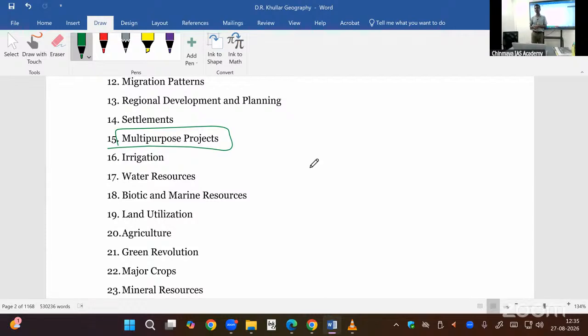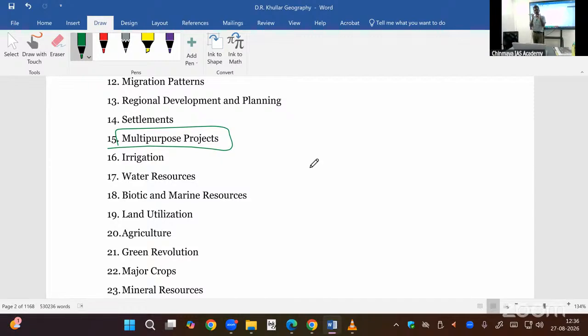Anyway, multi-purpose. Kosi is the sorrow of Bihar. During the rainy season, flood, heavy damage. During the dry season, no water for agriculture. If we tame the river, if we construct the dam and store the water, we can use that water for drinking purposes, industrial purposes, agricultural purposes during the dry season.